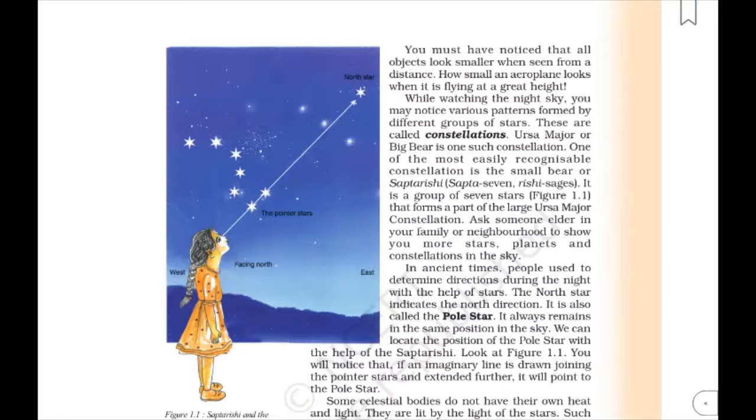Pole star: in the ancient times, people used to determine the direction during the night with the help of these stars. The pole star is known to retain the same position every night in the sky, since it helps to show the north direction, as I have told you before.